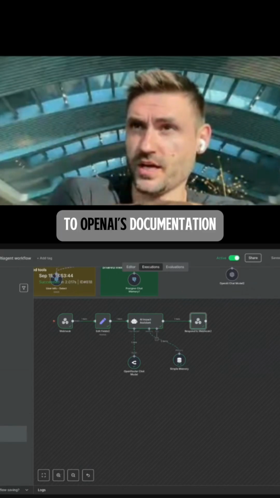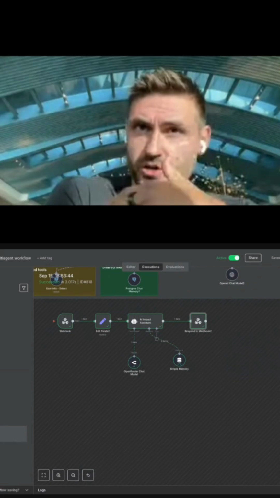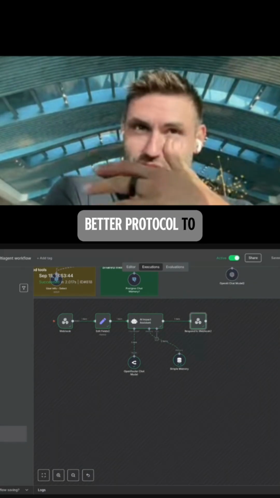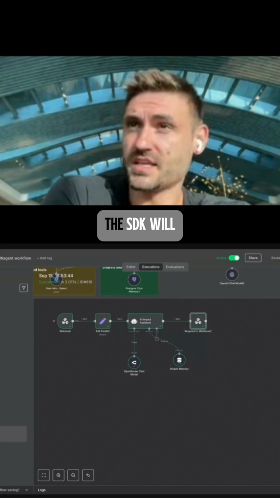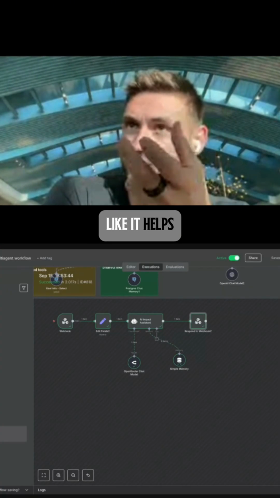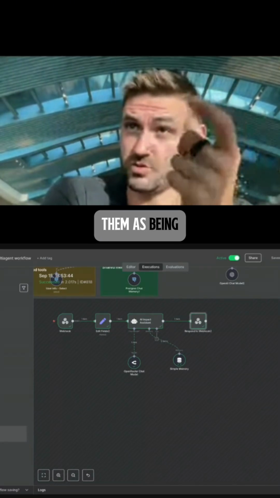If you go to OpenAI's documentation and say, I want to build an agent and embed it in my application, they're going to direct you to the Responses API, because they say this is the better protocol to use for what we're building. And then the SDK will sit as a companion layer that helps the API. It doesn't replace the API, which I did not know. I thought of them as being mutually exclusive.